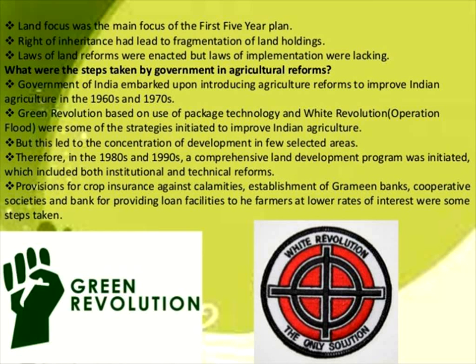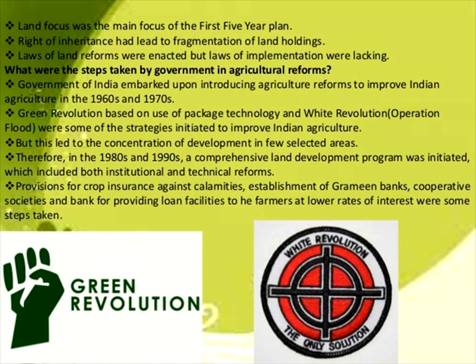Okay, and after the 1980s and 1990s, a comprehensive land development program was initiated which included both institutional and technical reforms. They started crop insurance against calamities.